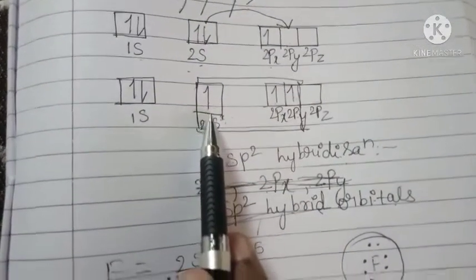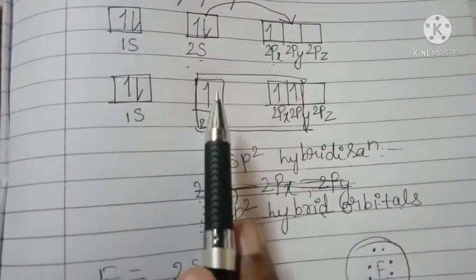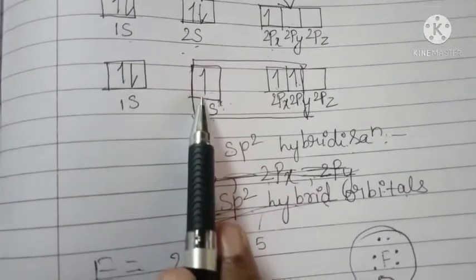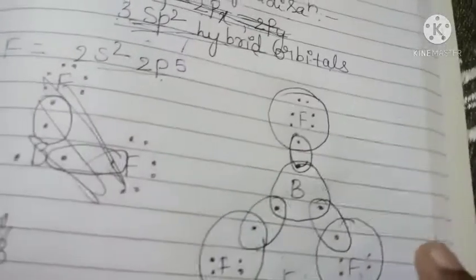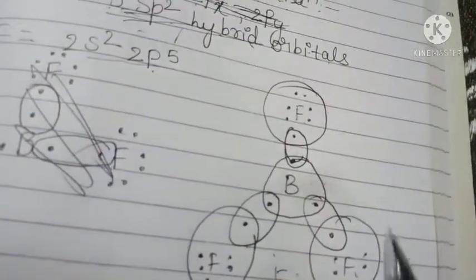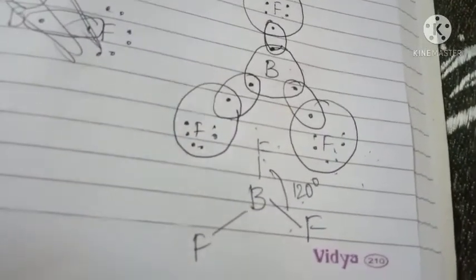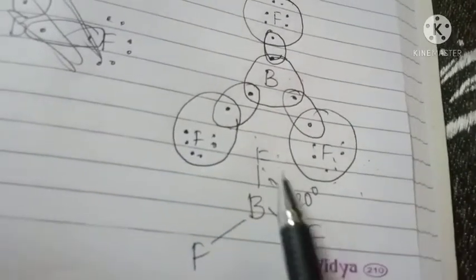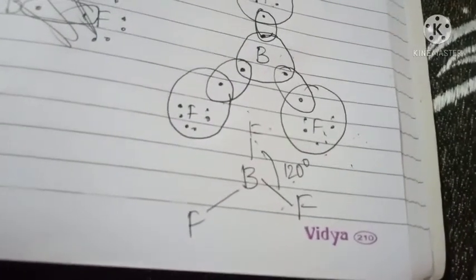You have to know about that: how many unpaired electrons are present in the atomic orbitals, and how many orbitals contain an unpaired electron. Then 3 sp2 hybrid orbitals are formed. These 3 sp2 hybrid orbitals are bonded with the fluorine atoms, and fluorine gets an octet structure because in the outermost shell fluorine has 8 electrons. So that's why it gets an octet structure. The bond angle is 120 degrees. This is all about sp2 hybridization.